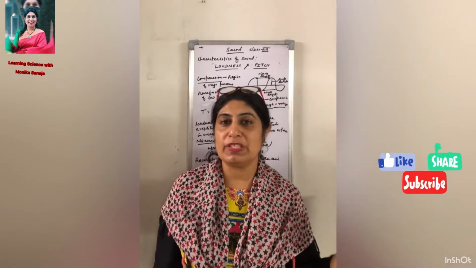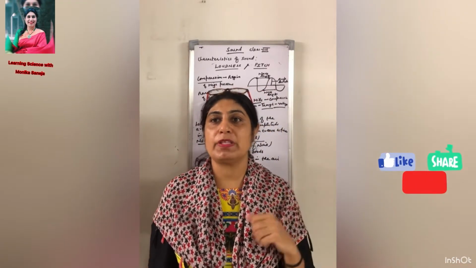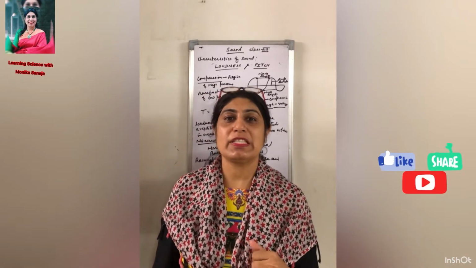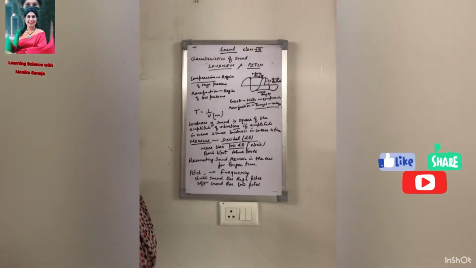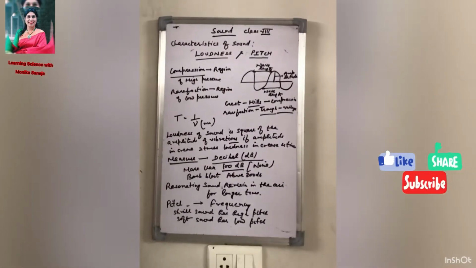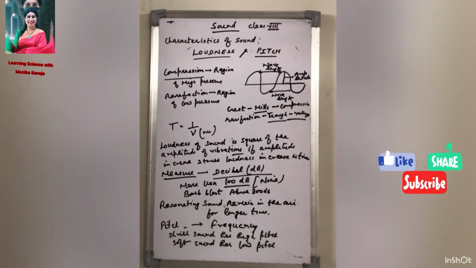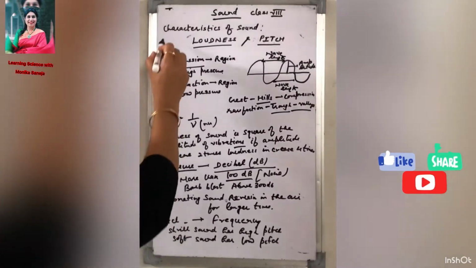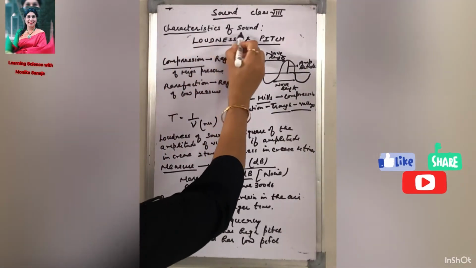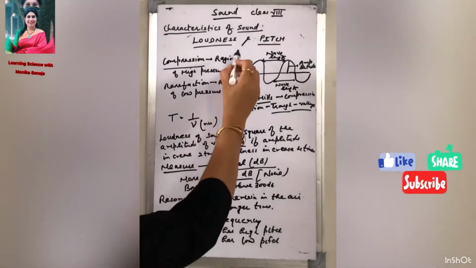We will continue the chapter sound. We have discussed the three parts of the chapter sound. Today I am going to discuss the fourth part of the chapter sound. Beta ji, we have discussed the frequency, amplitude, and the time period in the previous chapter. Now I come to the topic characteristics of sound. There are two main characteristics of sound, loudness and pitch.